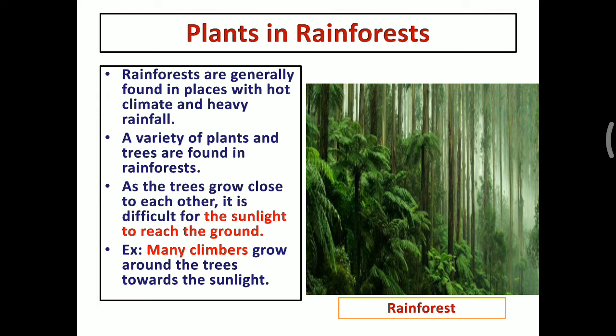If you take the rainforest, many types of trees grow here. Even the sunlight cannot enter into the forest because the forests are fully covered with plants and climbers, bushes and small trees. So they are always very close to each other and dense. Due to that, the sunlight cannot enter into the rainforest.